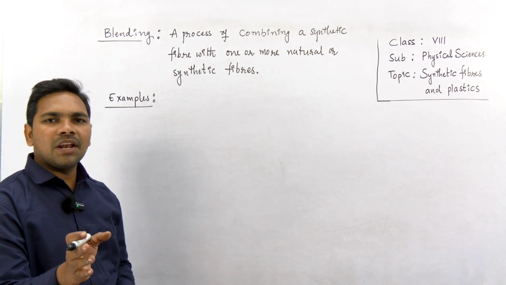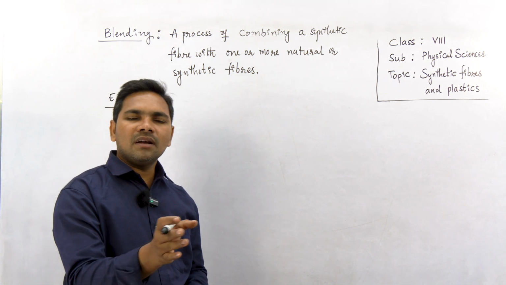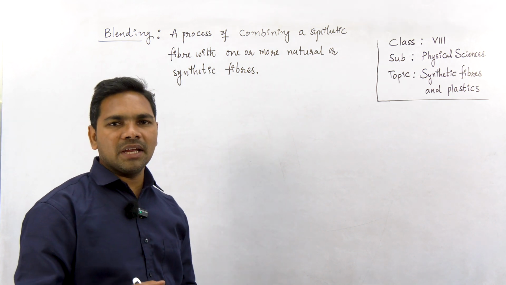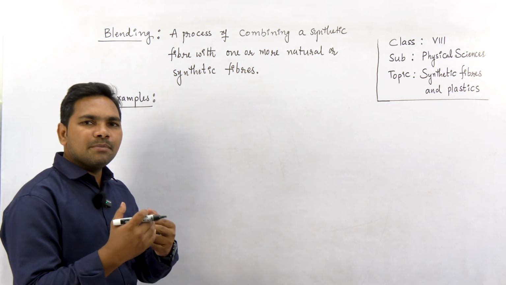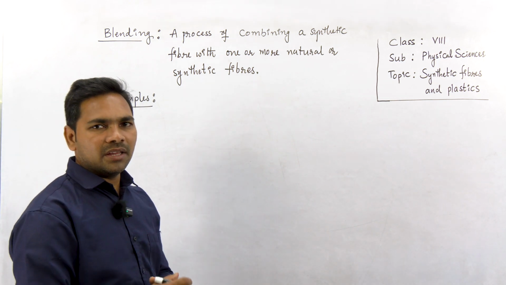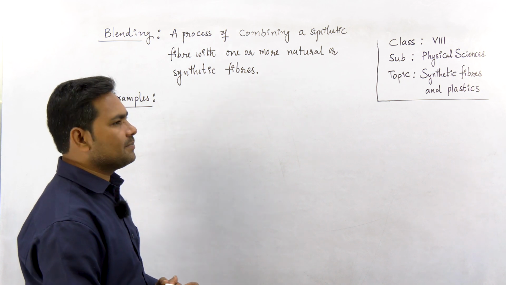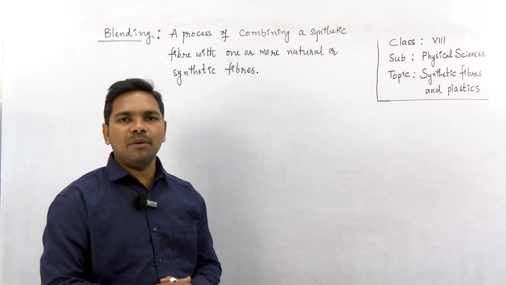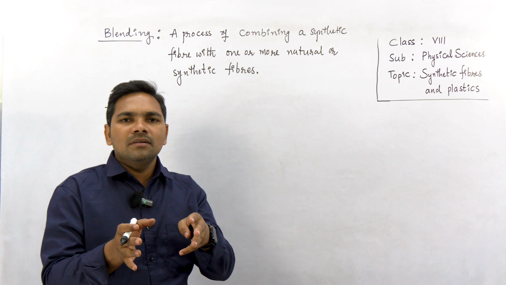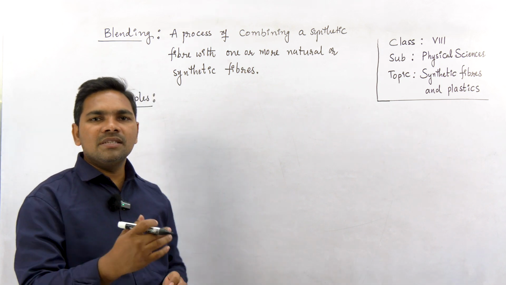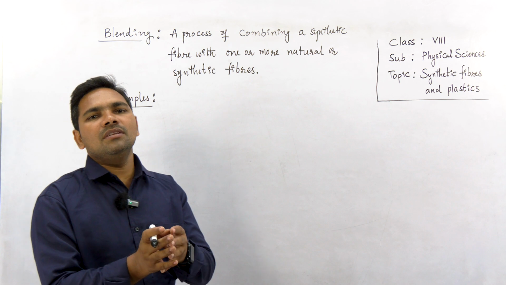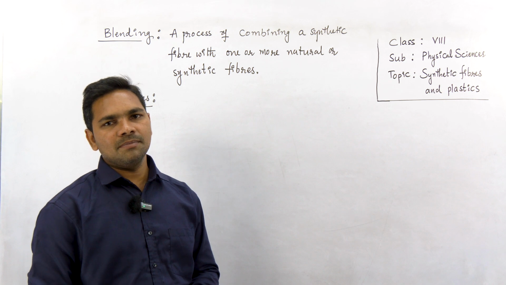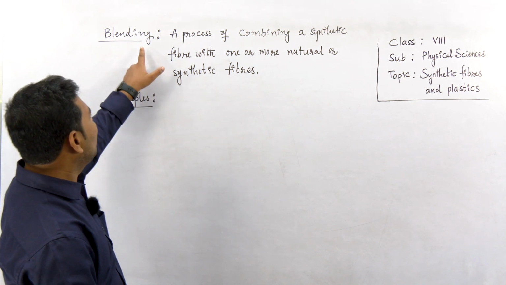So rayon is often mixed with other natural or synthetic fibers in order to make it strong, tough and durable. We mix rayon with other synthetic or natural fibers to provide the best quality of fabric. The resulting fabric acquires the best properties of both the combined fibers, and such a process is called blending.